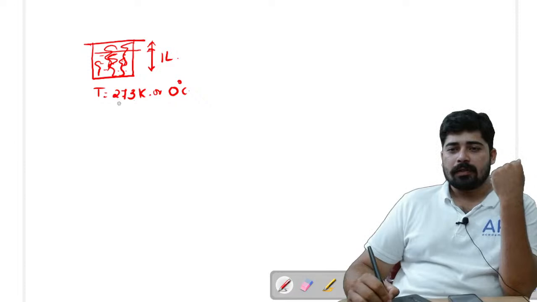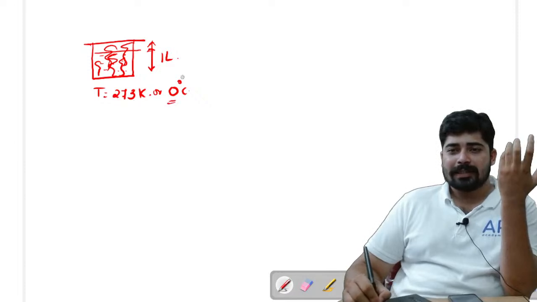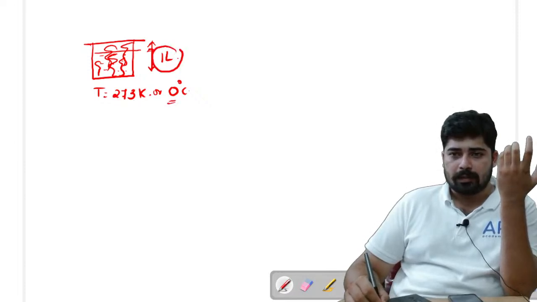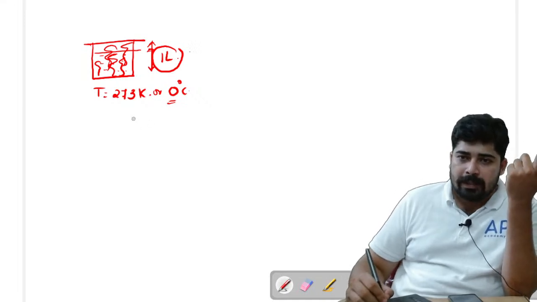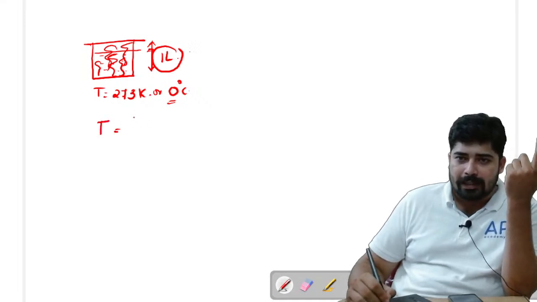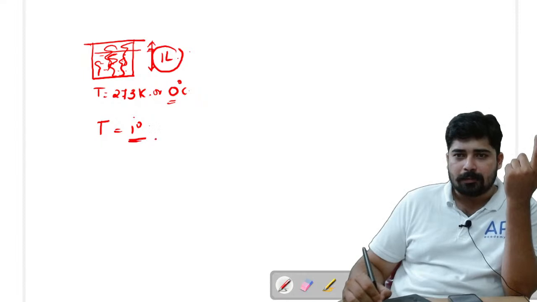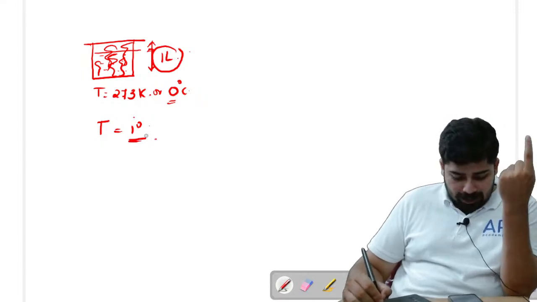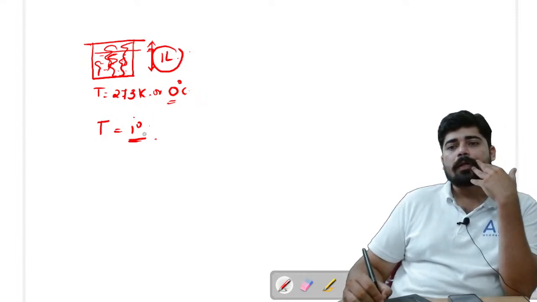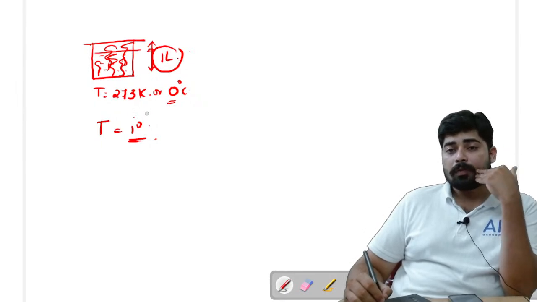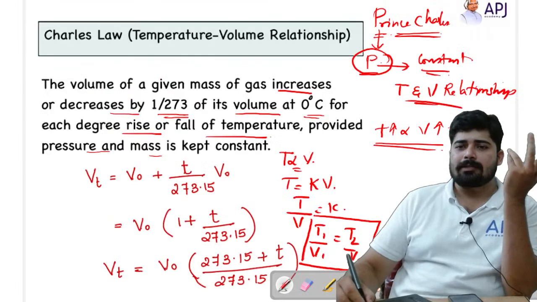So at 0 degree Celsius, the gas is occupying 1 liter. I am telling that if I am increasing the temperature by 1 degree, that means just 1 Kelvin or 1 degree, what happens now with the volume? Let's check what Charles is saying.